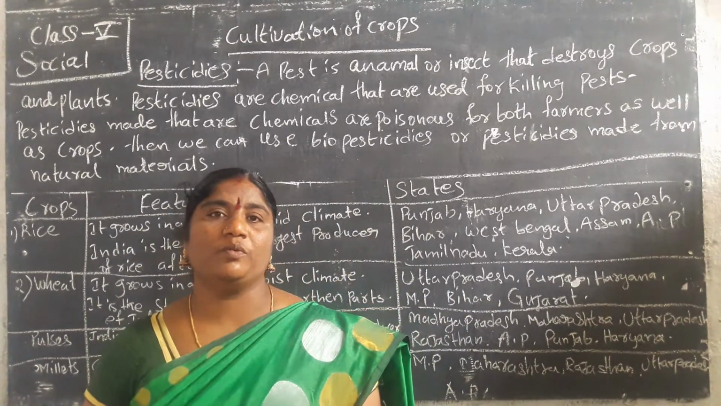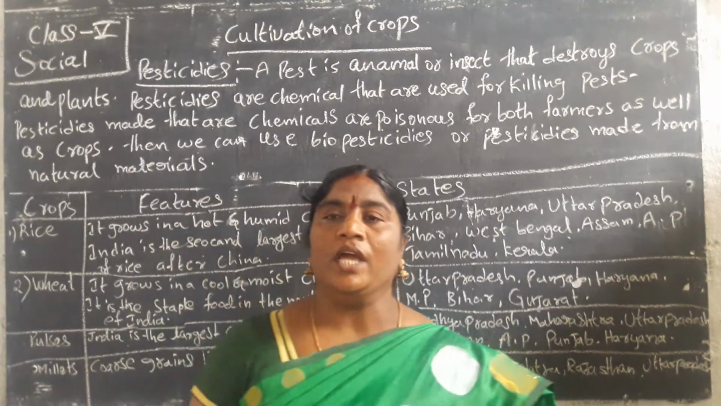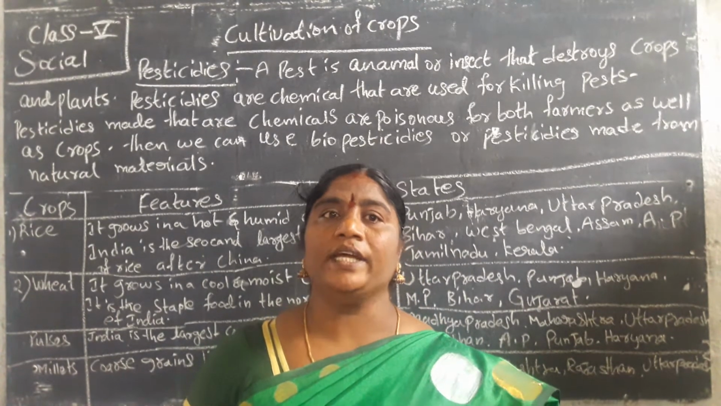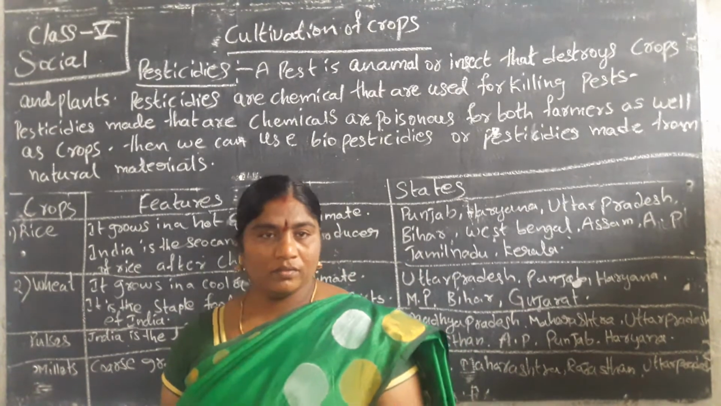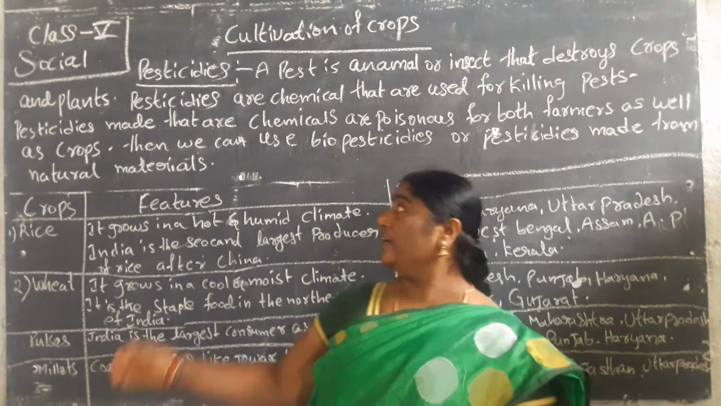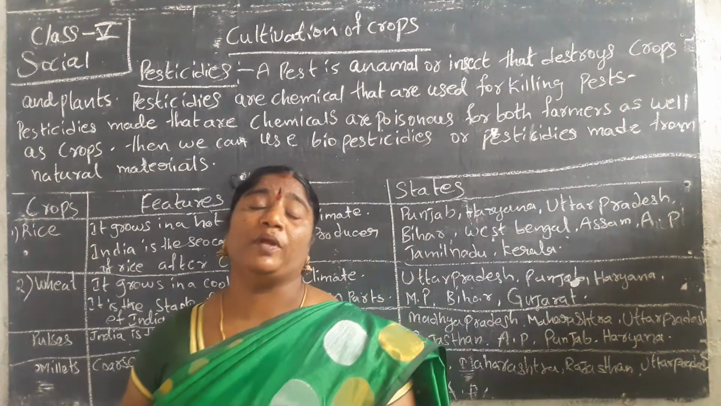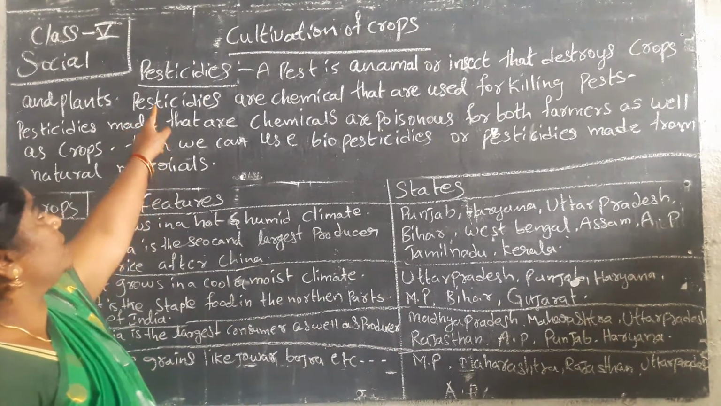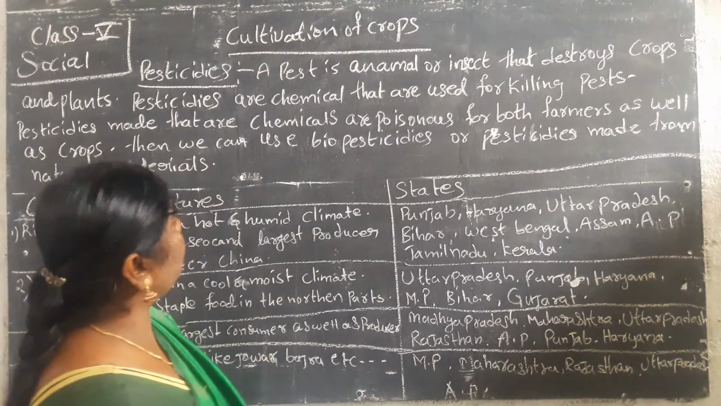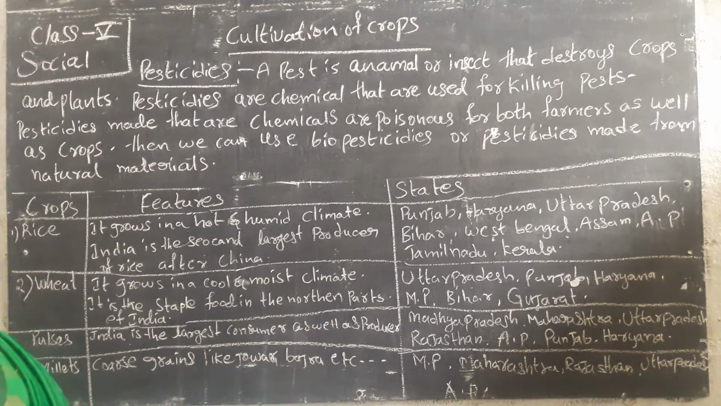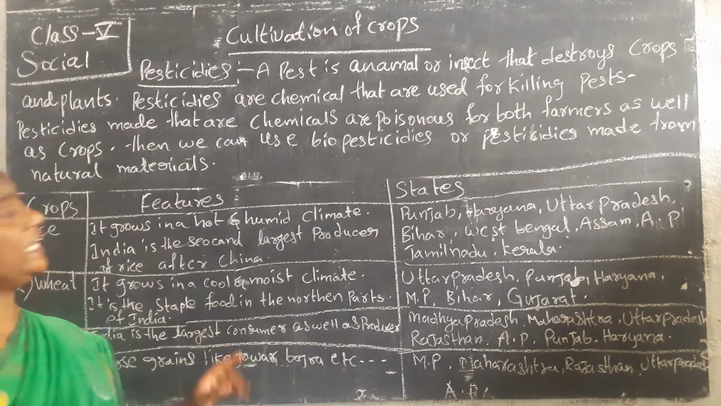Last class we learned about the steps of cultivation, that is sowing, tilling, seeding, weeding, harvesting, and irrigation. The step after that is to protect our crops. Then we have to learn how to protect the fields or crops, that is, we have to use pesticides. Pesticides are chemicals that are used for killing pests, the animals and insects that destroy crops and plants.